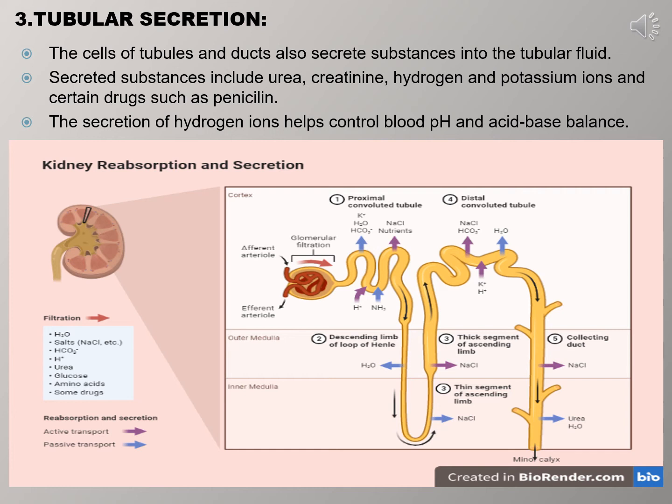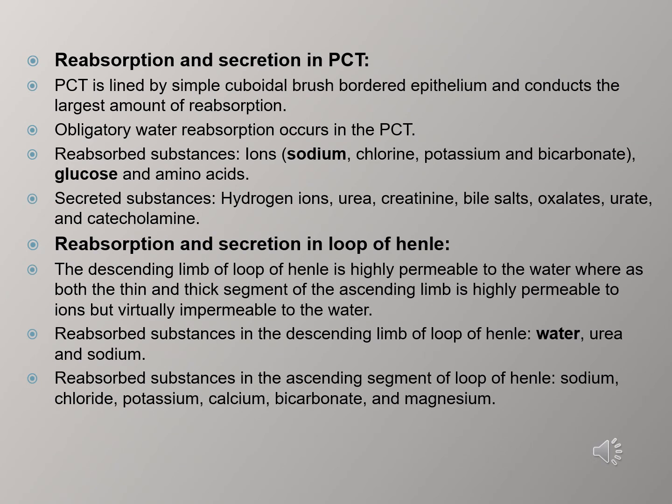Here is the picture showing kidney reabsorption and secretion. It means that different parts of the nephron reabsorb and secrete different types of substances through active and passive processes. Reabsorption and secretion in the PCT: a large amount of solute and water reabsorption from the filtered fluid occurs in the PCT, which is lined by simple cuboidal brush-border epithelium, which increases the surface area for reabsorption.